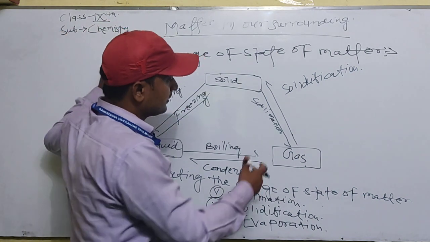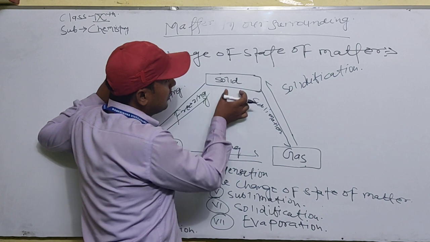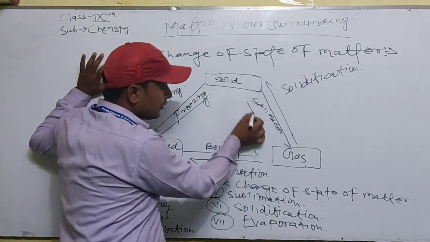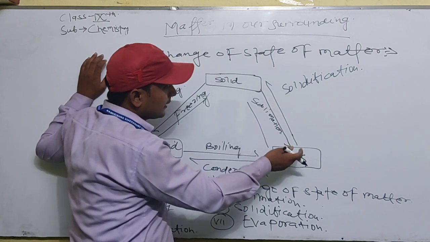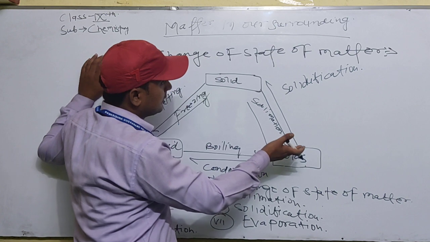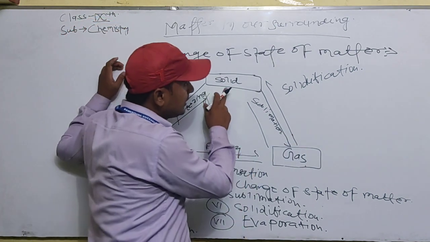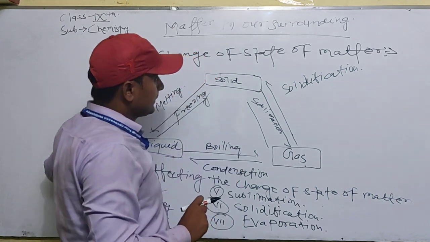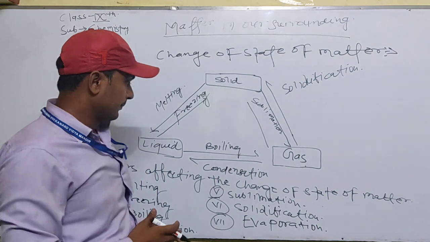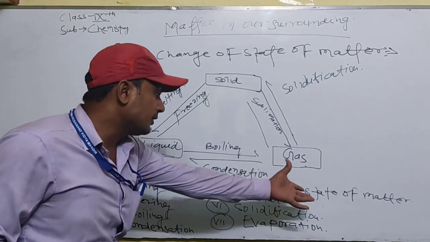The next topic is when a gas converts into a solid without making a liquid, called the sublimation process. When a gas changes into a solid, it is called sublimation. When a solid changes into a gas, it is called solidification.